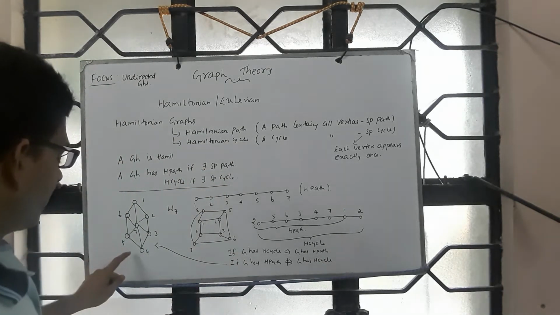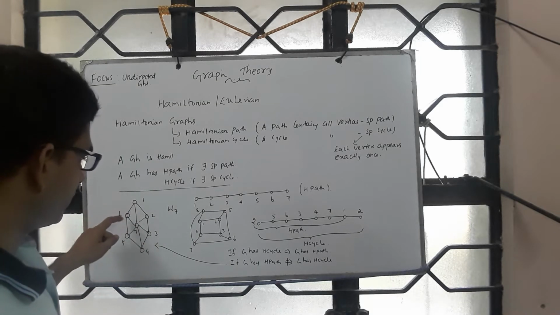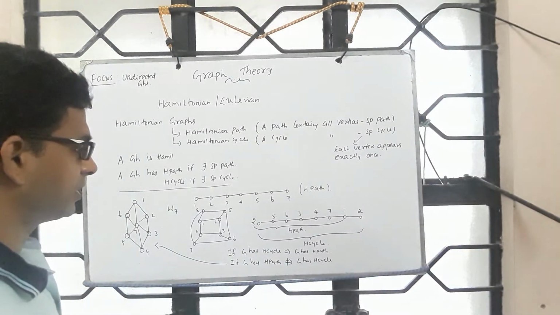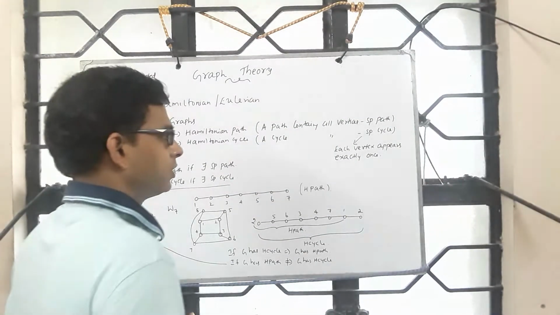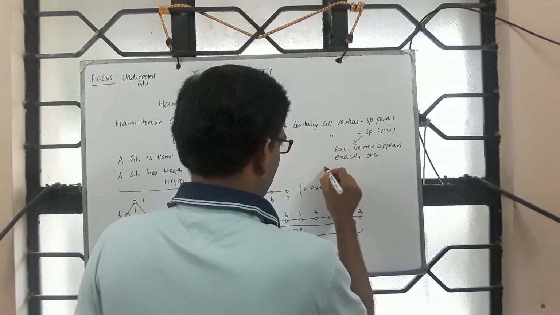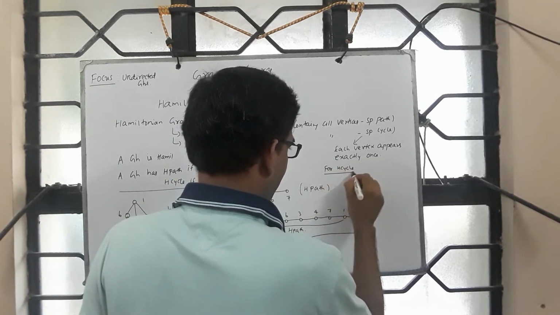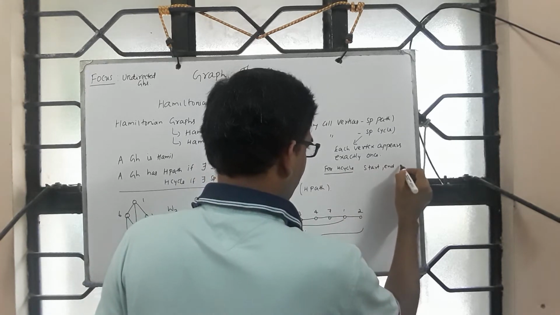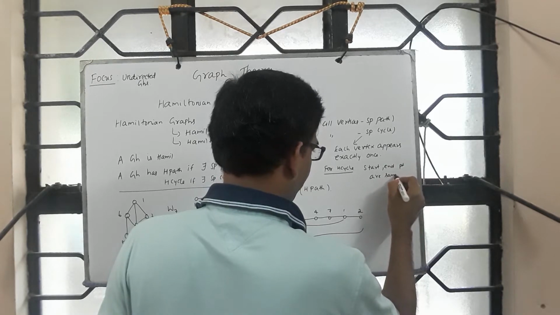This has got H path, but there is no closed circuit spanning all vertices such that each vertex appears exactly once, spanning the entire graph. So each vertex appears exactly once. So for H cycle alone, you see that start and end points or nodes are same.